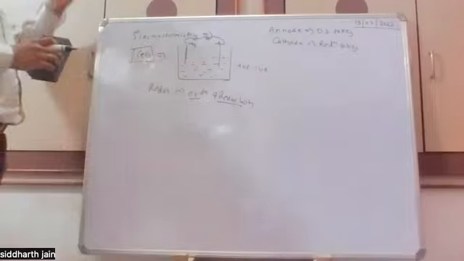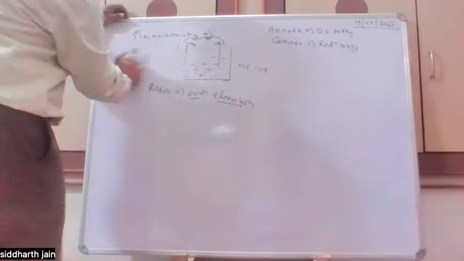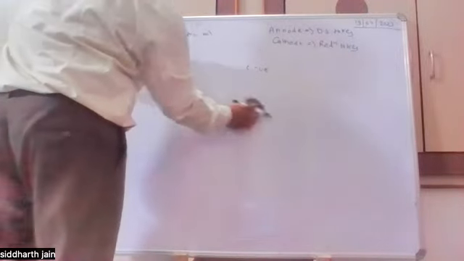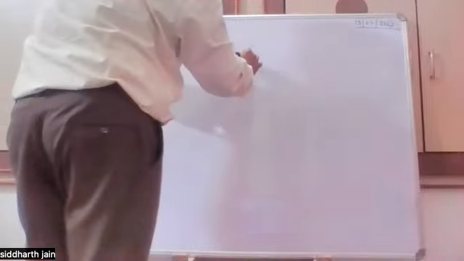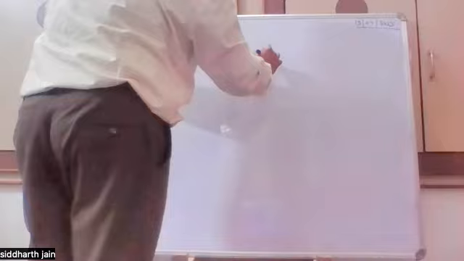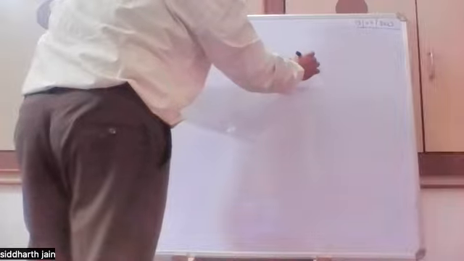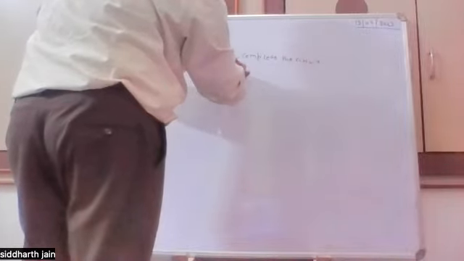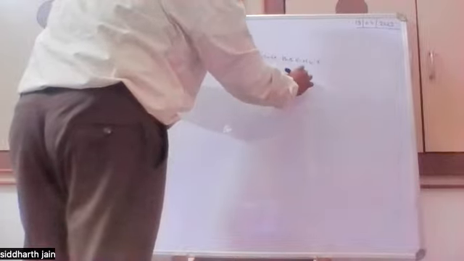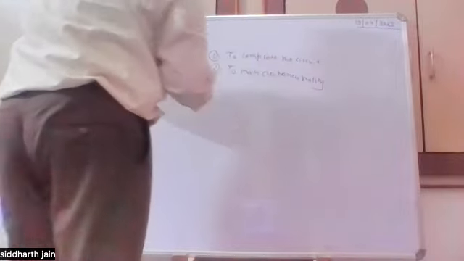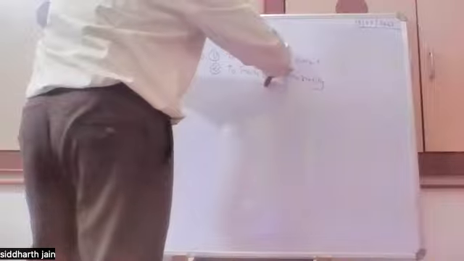What is the role of salt bridge in any cell? Okay, sir, the function of salt bridge.